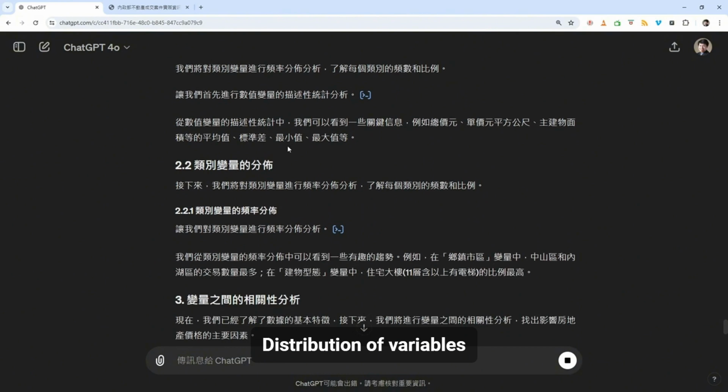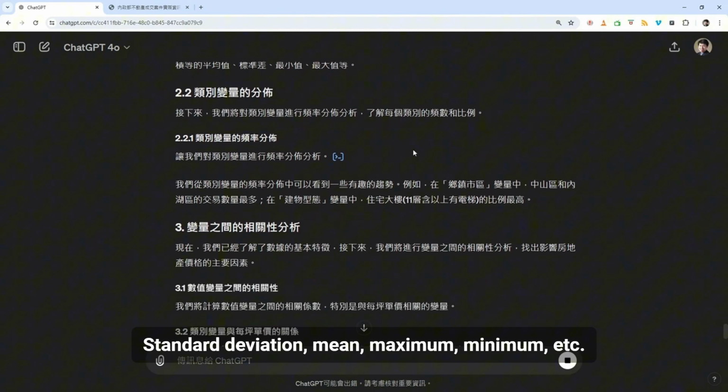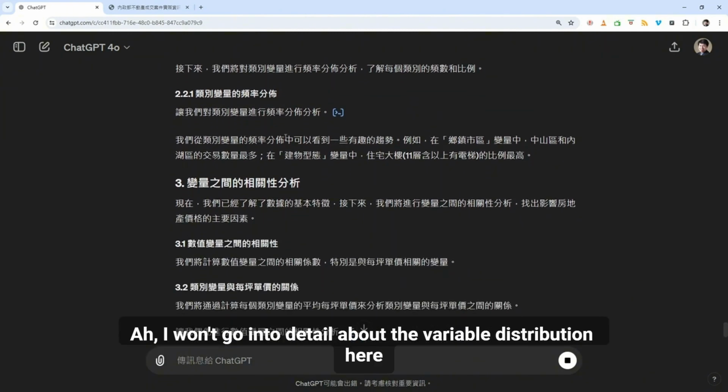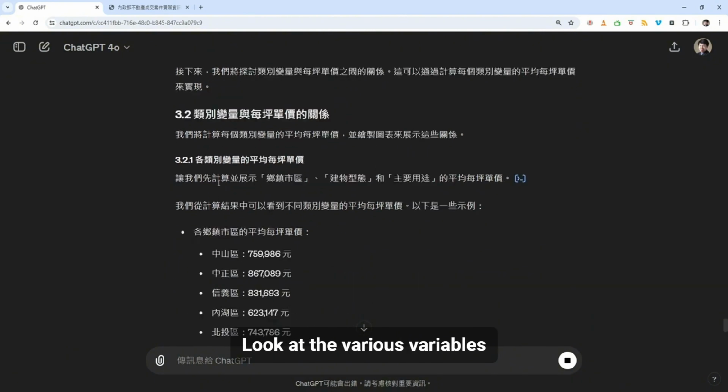Distribution of variables, including the total price and unit price per square meter. Standard deviation, mean, maximum, minimum, etc. I won't go into detail about the variable distribution. Go explain to everyone and implement it. Look at the various variables.